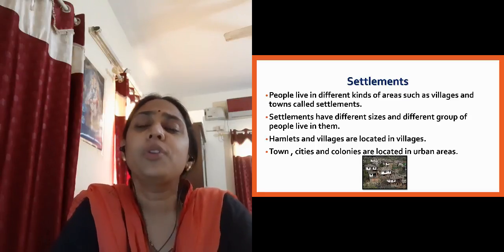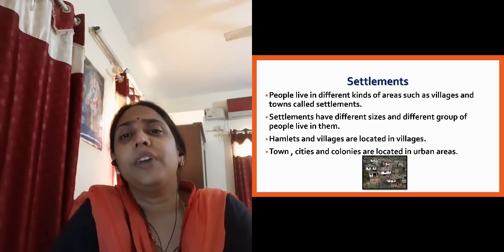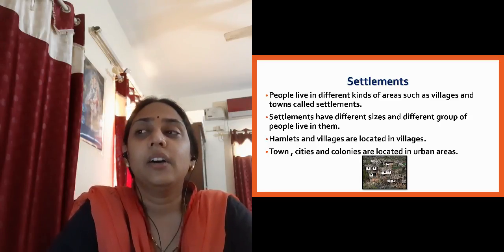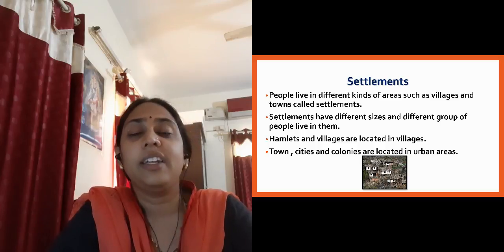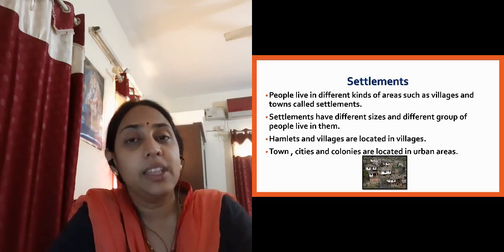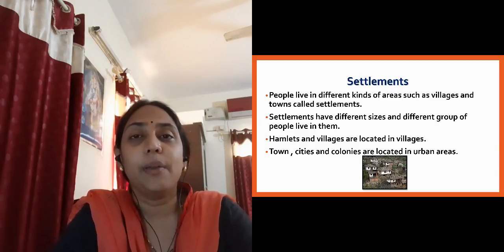Now if we talk about settlements, what do you mean by settlements? People live in different areas such as villages and towns or cities. So the places where people live and make their houses, that is called the settlement, right?